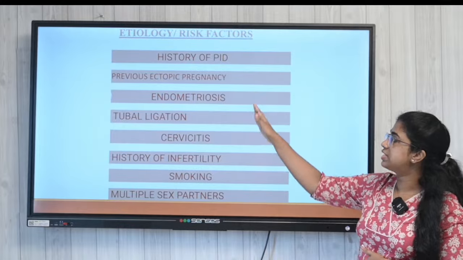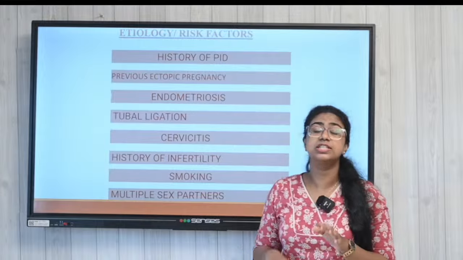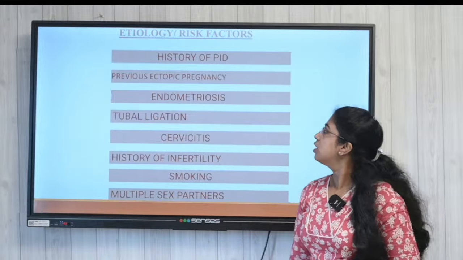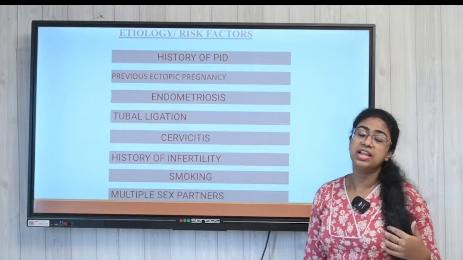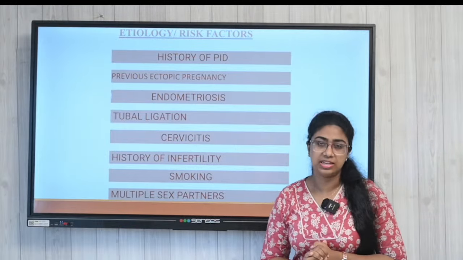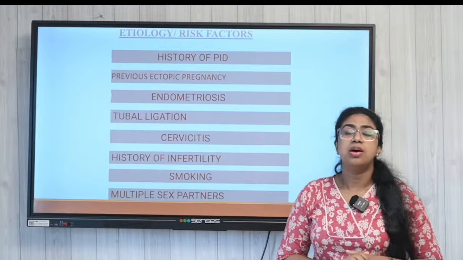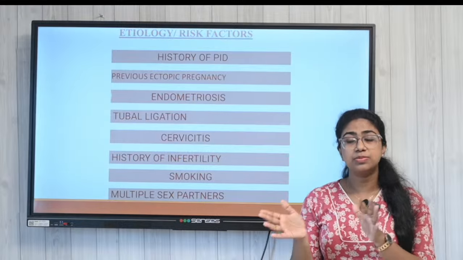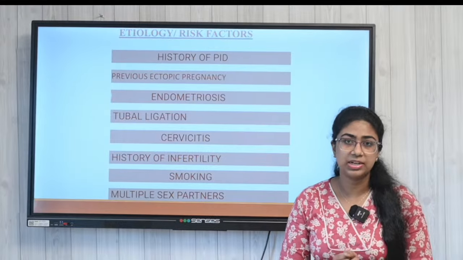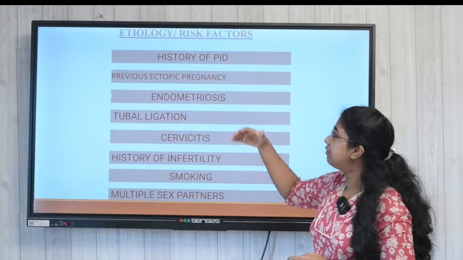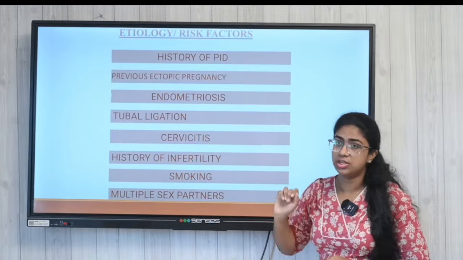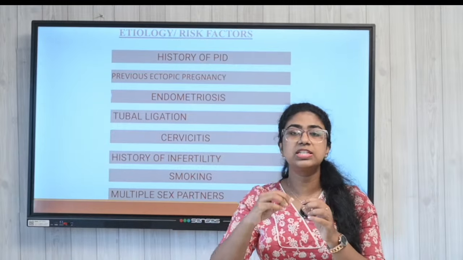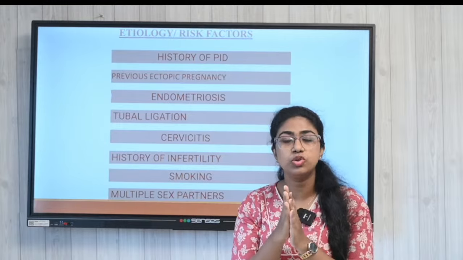Now we have the risk factors listed here. What are the risk factors for ectopic pregnancy? If a female has a history of PID, any kind of pelvic inflammatory disease, it can be a predisposing factor to ectopic pregnancy, and so can tubal ligation. Whenever there is an infection, the tubes get blocked.